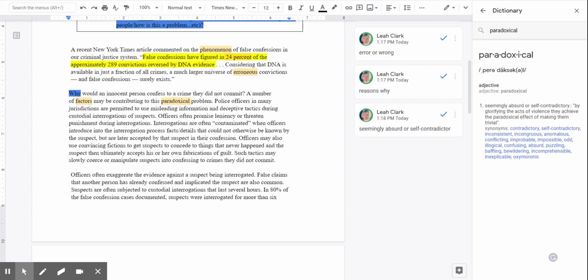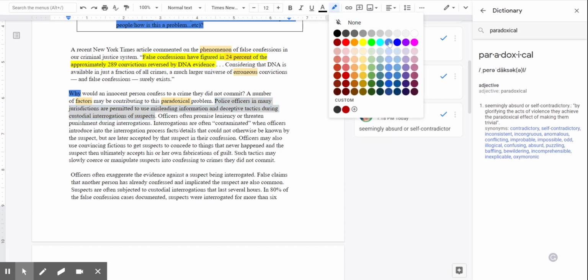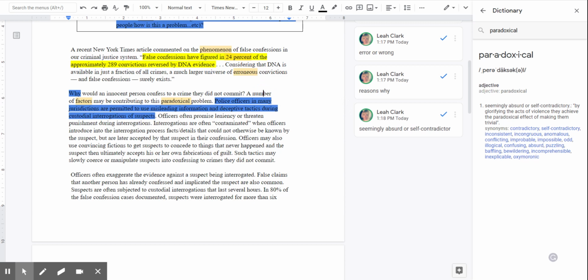Police officers in many jurisdictions are permitted to use misleading information and deceptive tactics during custodial interrogations of suspects. So I'm going to highlight this blue, this darker blue, okay? Because why is it happening? Well, police officers, right, use misleading information and deceptive tactics, okay?